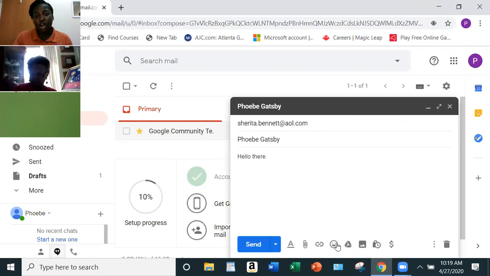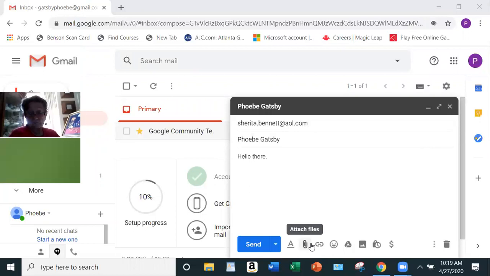But for Gmail, it's always down at the bottom on the message you are composing. So we're going to go to this thing that looks like a paper clip. Anytime you see a paper clip, that means attachment. And you're going to left click.